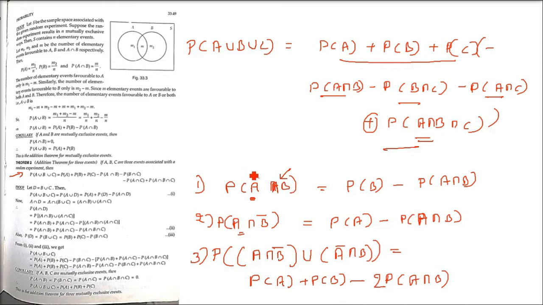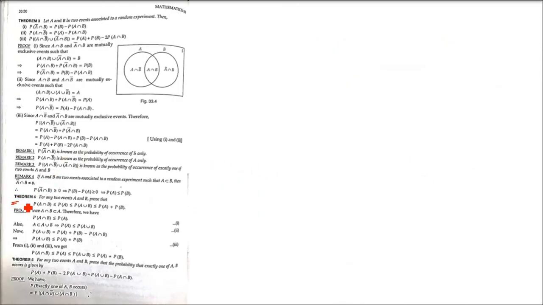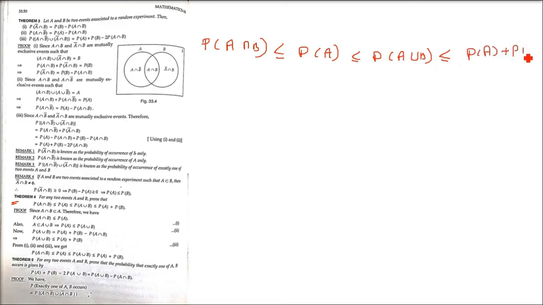So these are the two events A and B associated with a random experiment. This gives you the following relationship. If you associate a number, then you will see the relationship between all these that we have seen. P(A intersection B) will always be the lesser number, lesser than P(A) and P(B). And it will be less than P(A union B), and that will always be less than or equal to P(A) plus P(B). So the highest number, if you assign a probability, will always be P(A) plus P(B), and the lowest one will be P(A intersection B).